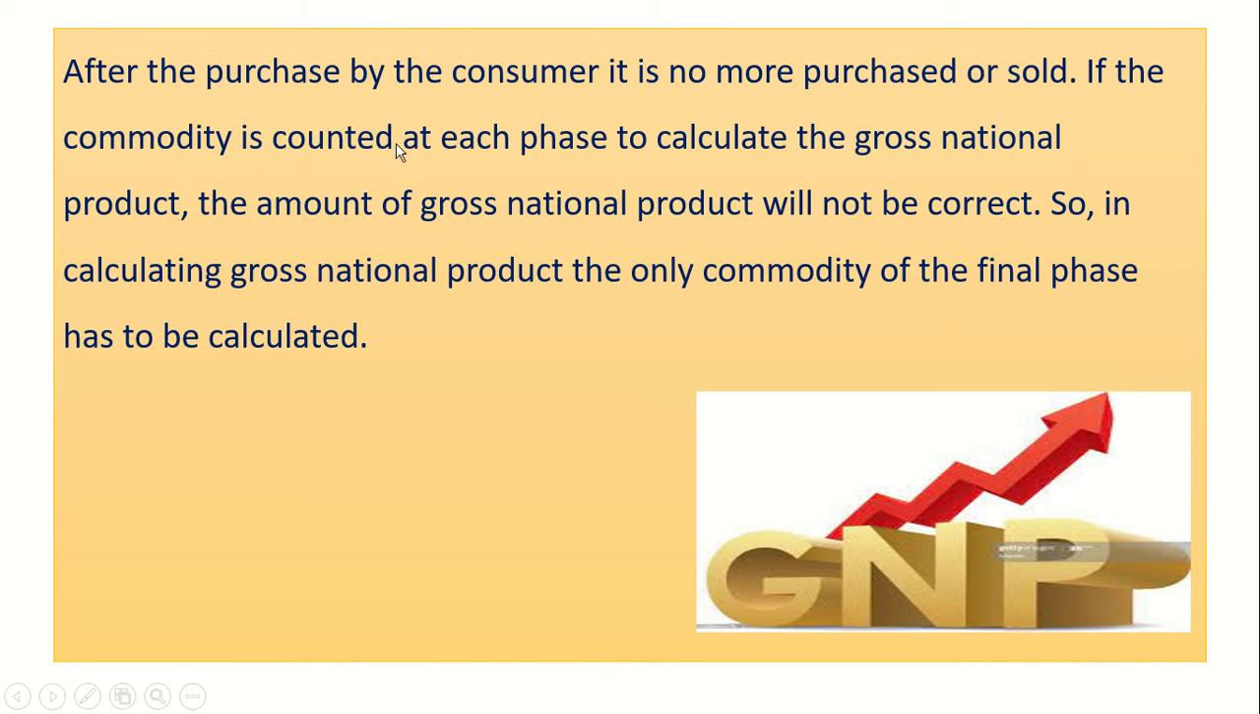If the commodity is counted at each phase to calculate the gross national product, the amount of gross national product will not be correct. In economics, there is one term that is called double counting. So if we count all the phases, there will be double counting. So to avoid double counting, we take just final goods and services into consideration. So in calculating gross national product, only the commodity of the final phase has to be calculated.